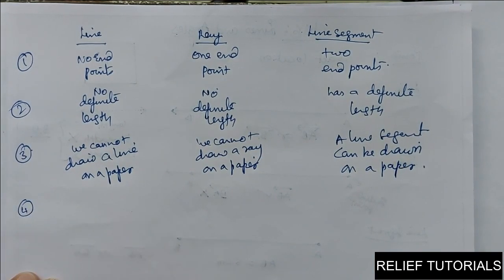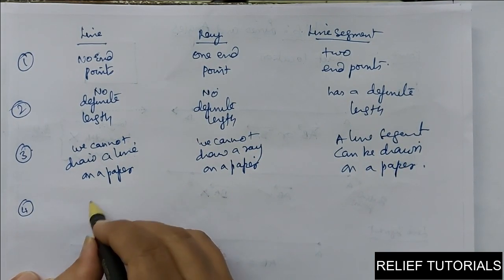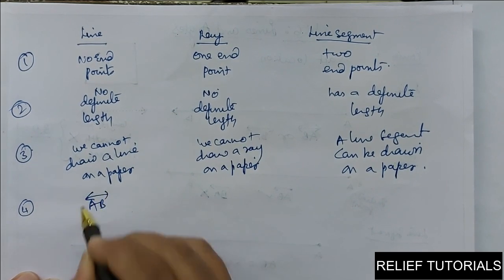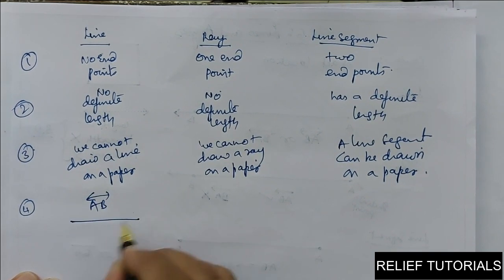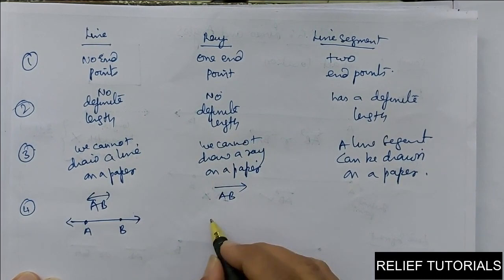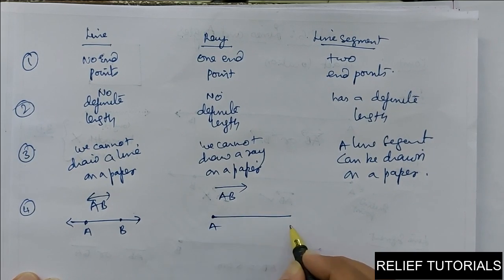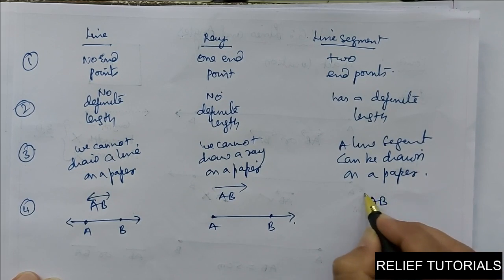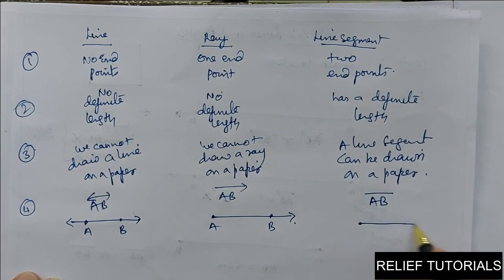Fourth difference, we can say representation of a line. So, line is represented by a symbol AB. Diagram we can say here, see A and B. Ray is represented by a symbol ray AB. Diagram we can say here A, this point B. Line segment is represented by a symbol line segment AB, and this is the diagram.